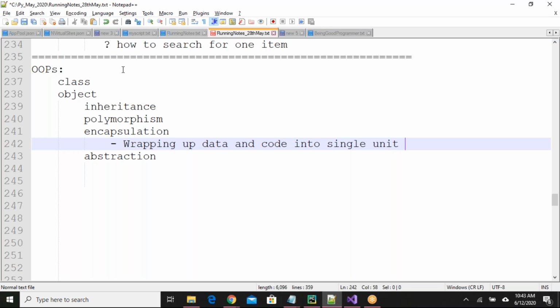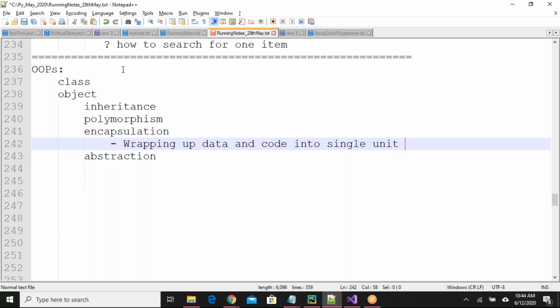Code means your methods or member functions in the class. So in simple terms, in OOPS concepts, if you define a class, that is encapsulation. That's it. If you are preparing a class, it itself follows the encapsulation concept.